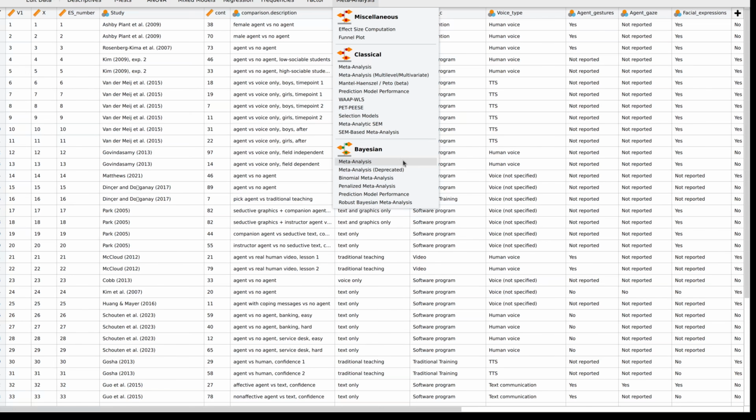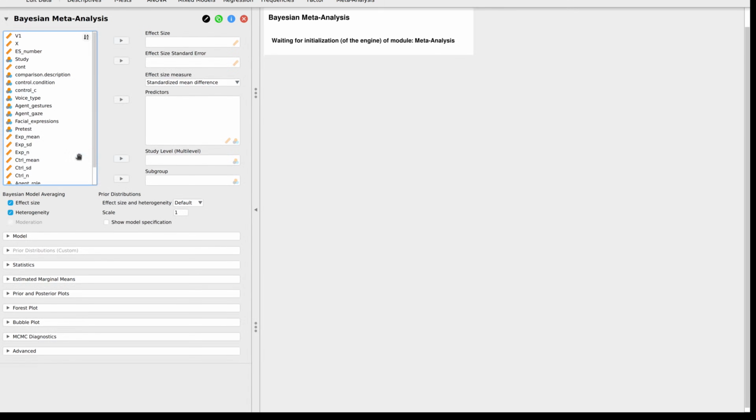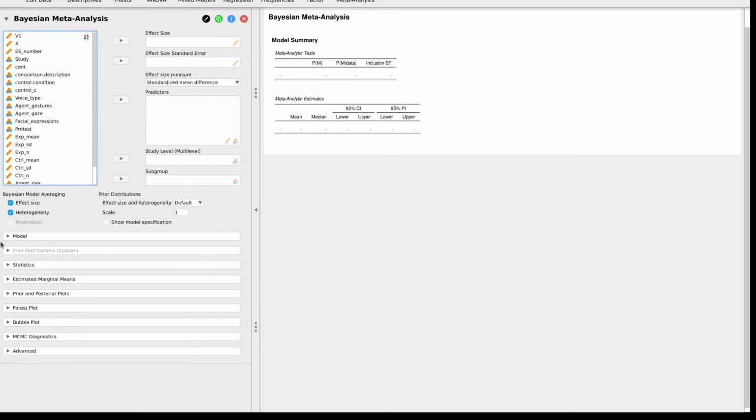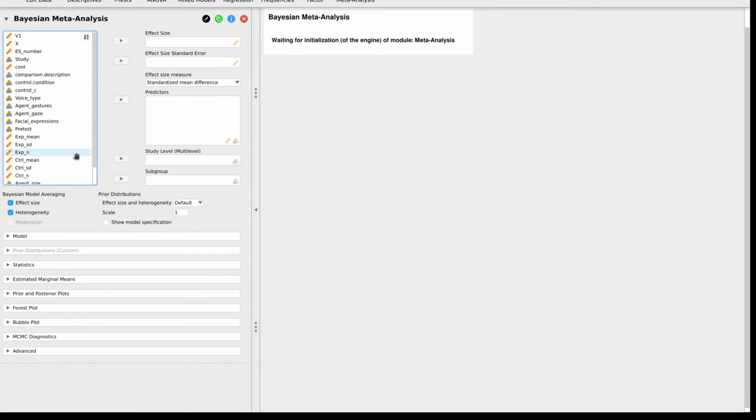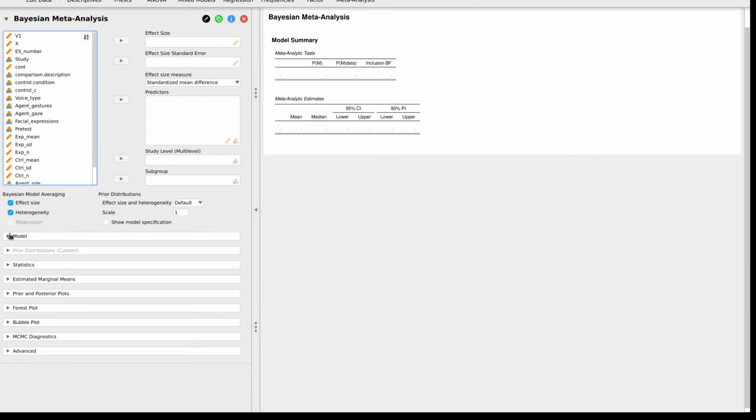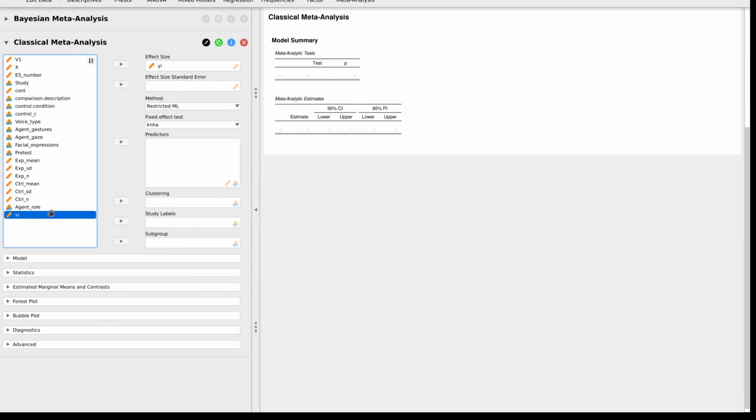So I don't know anything about Bayesian meta-analysis other than that it exists, but I'm going to just show you what this interface looks like. If we click this here, you can see it has a point and click method to go through and do all of your different analyses, and it is the same thing for a classical meta-analysis as well. All we have to do is drop in our effect size, which is actually right here, and our standard error, which I didn't calculate, but that would get dropped in here.